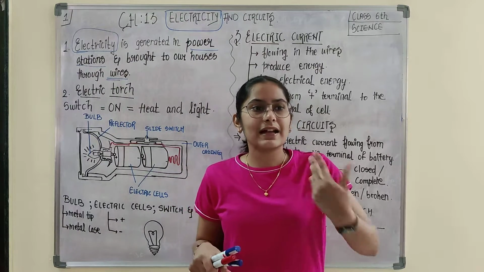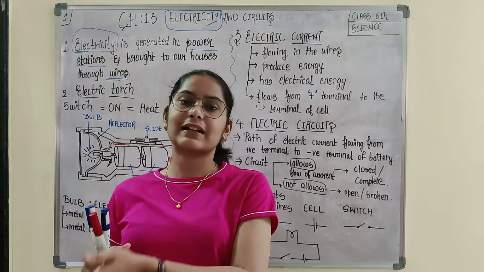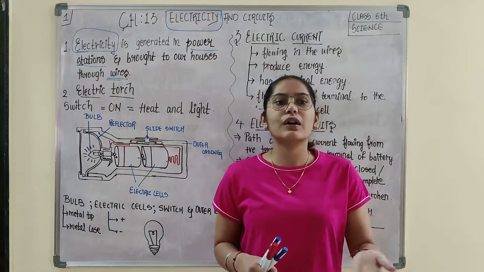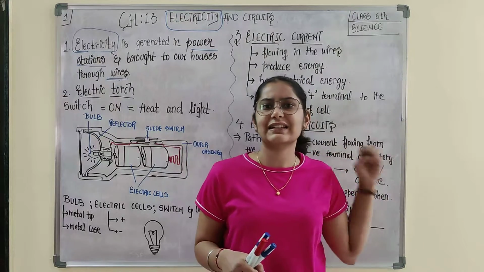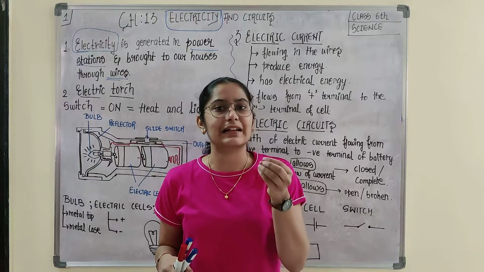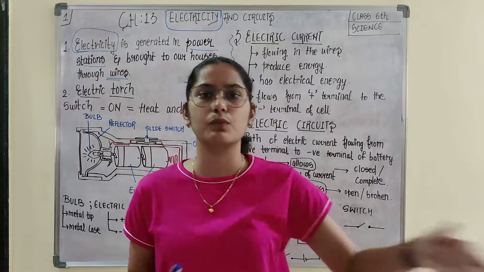So certain big appliances depend on power stations for electricity, but there are some appliances which require electric cells or any other source which can provide electrical energy, which we will discuss in a few moments.